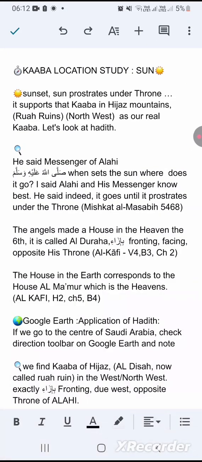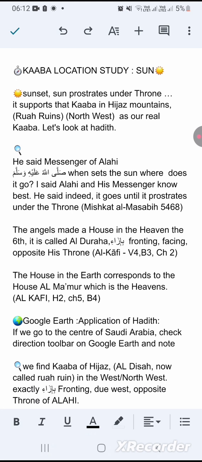We're doing a Kaaba location study using the sun. The sun sets. The sun prostrates under the throne of Allah. It supports the Kaaba in the Hijaz Mountains, now called Ruah ruins, Disah, Tabuk region in the northwest of Saudi Arabia, is our real Kaaba.